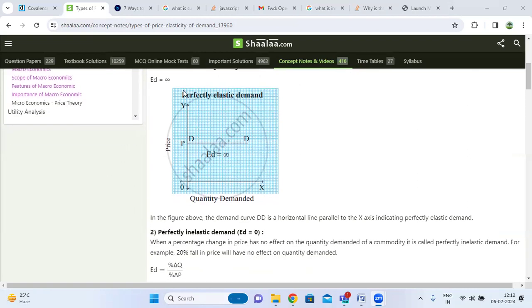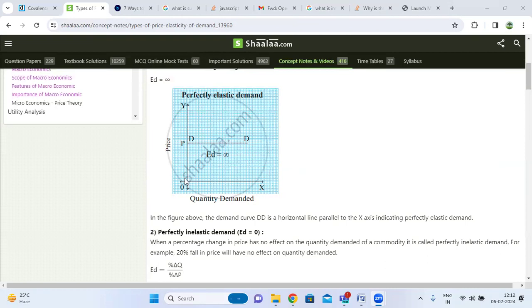Now the diagram for perfectly elastic demand. On the x-axis is the quantity demanded, and on the y-axis is the price. DD is the demand curve. The quantity demanded can change at the given price, so the demand is said to be perfectly elastic.